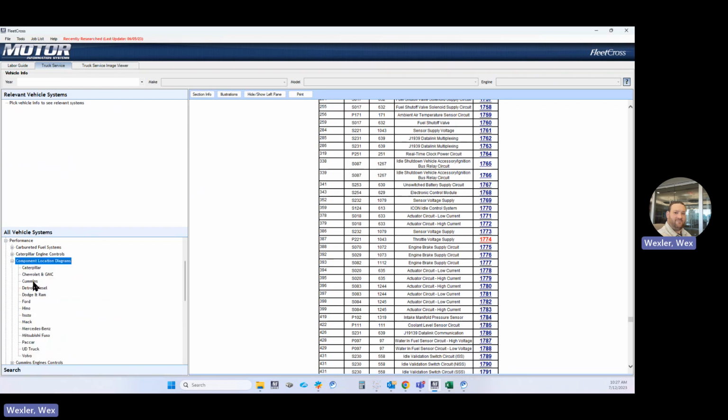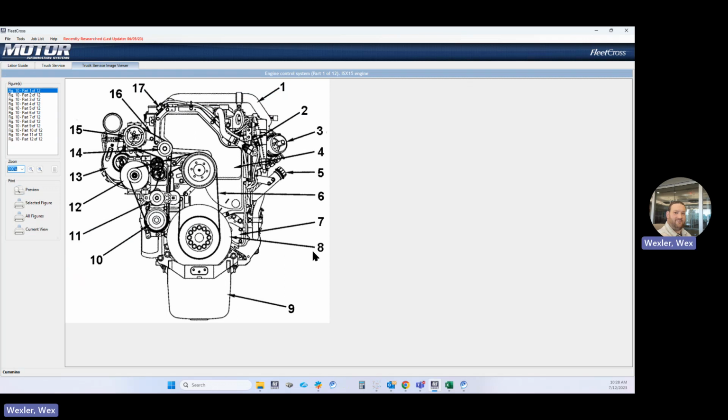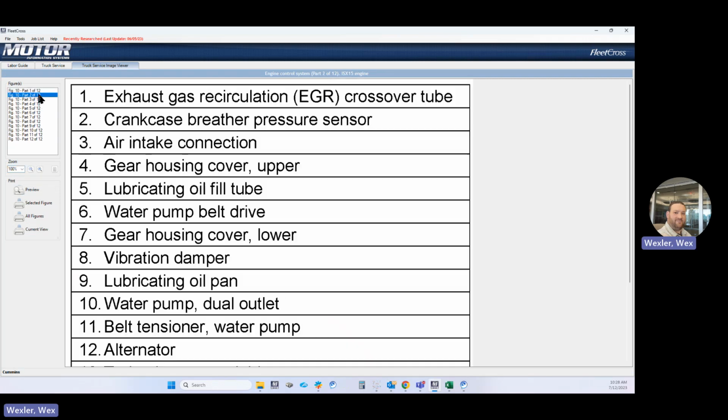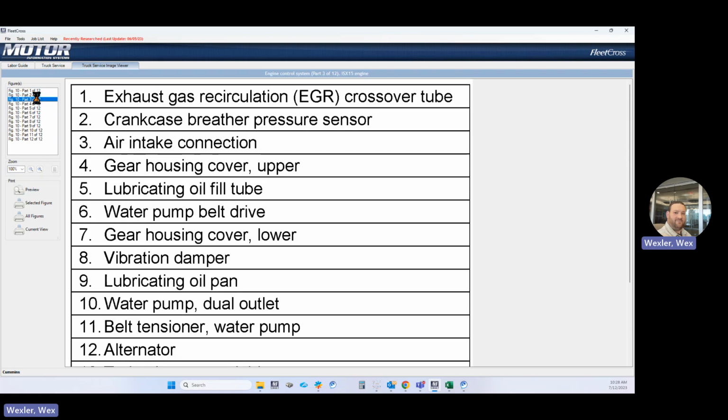Also has component location diagrams. So again, I'll grab a Cummins ISX15 and everything is numbered. And then you can go through the information here that's also provided.